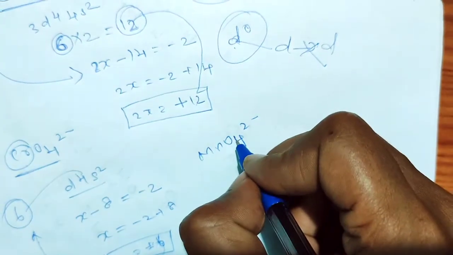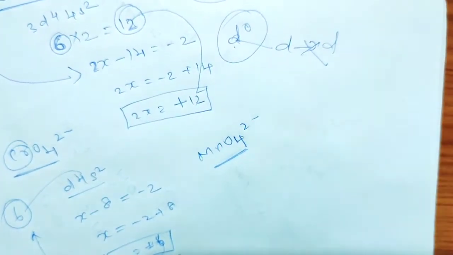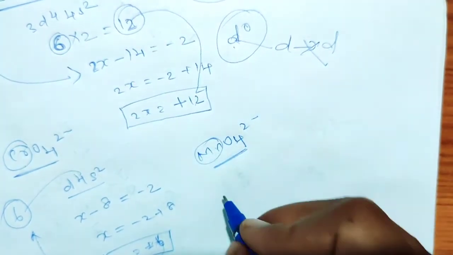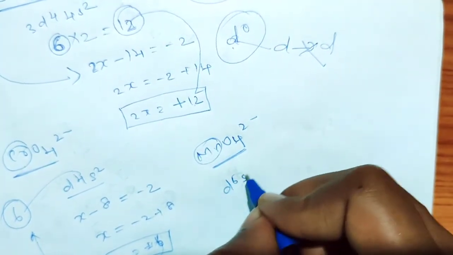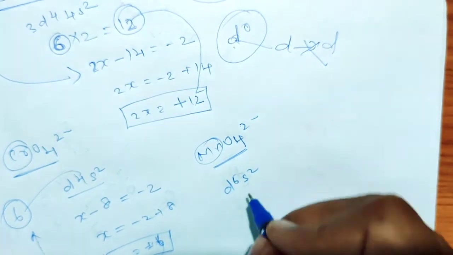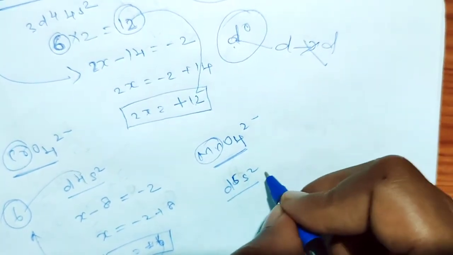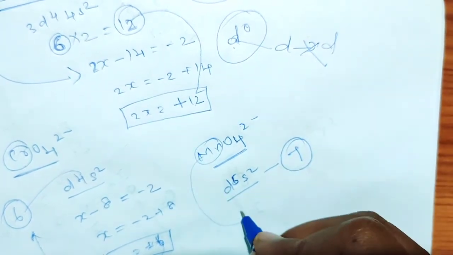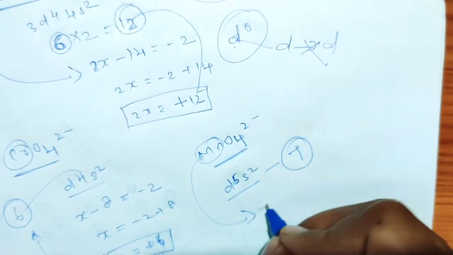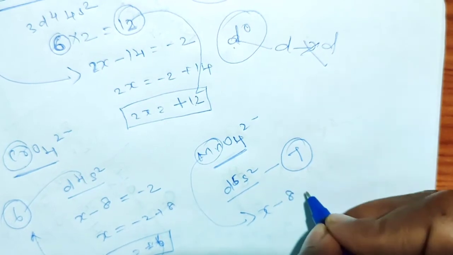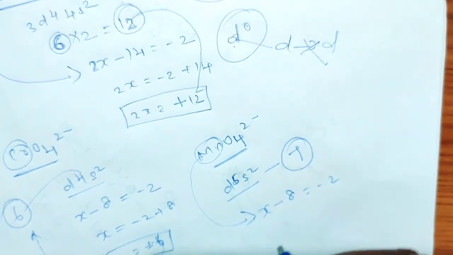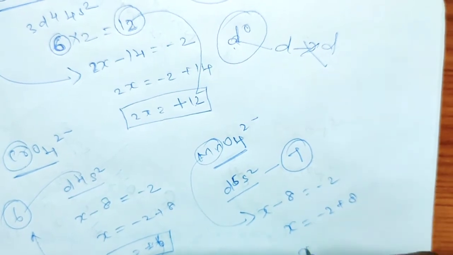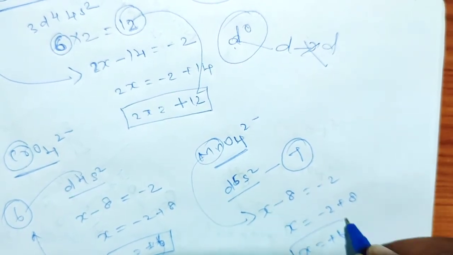The last one is MnO4 2 minus. Write the electronic configuration of manganese: 3d5 4s2, total valence electrons 7. Now write the oxidation state of manganese: x minus 8 equals -2, so x equals -2 plus 8, so x equals +6.